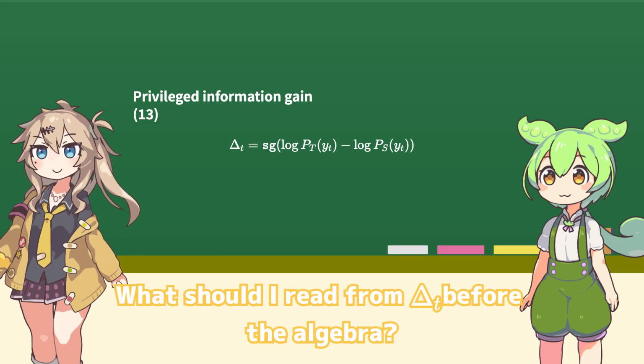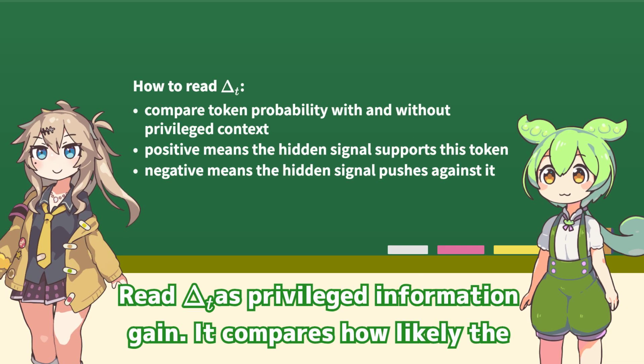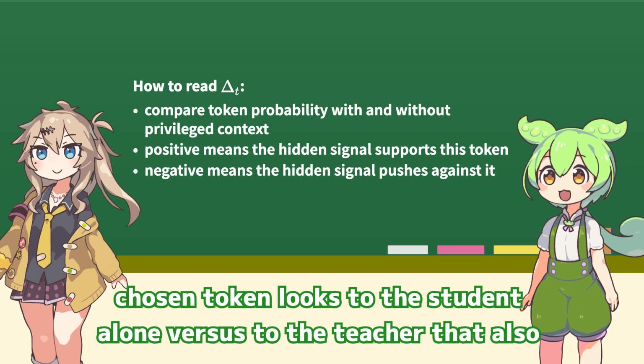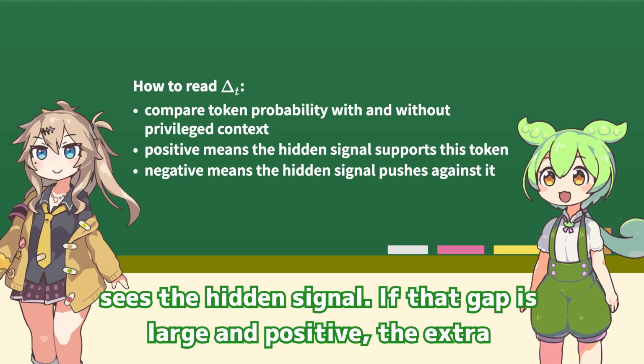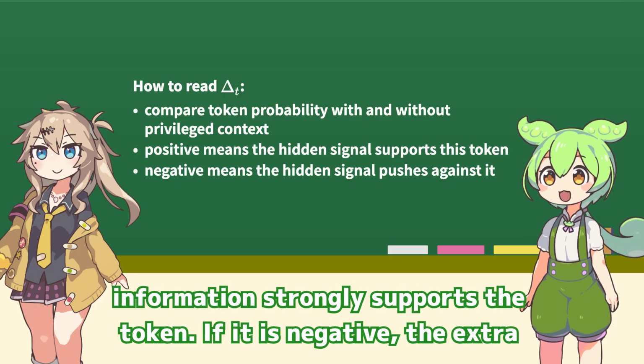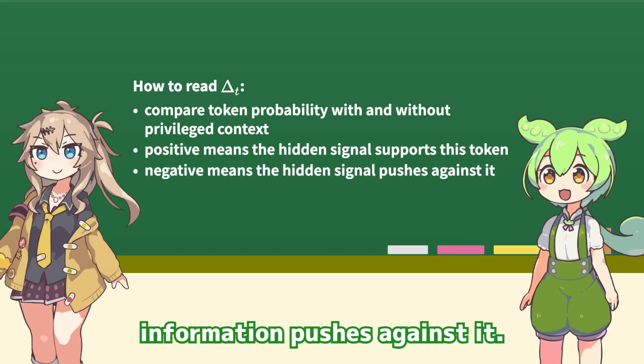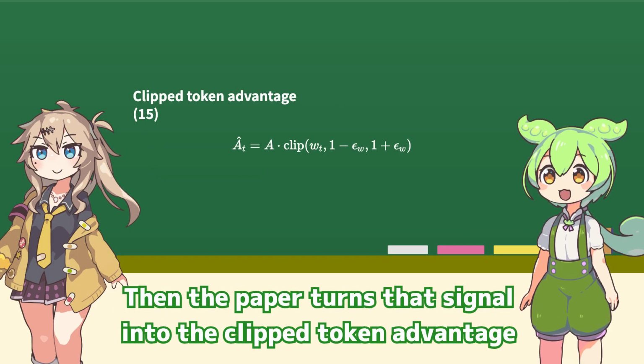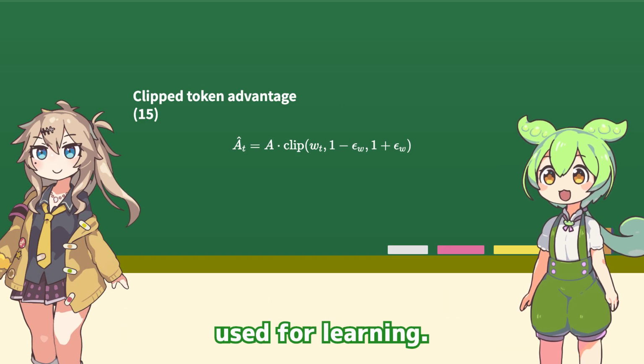What should I read from delta t before the algebra? Write delta t as privileged information gain. It compares how likely the chosen token looks to the student alone versus to the teacher that also sees the hidden signal. If that gap is large and positive, the extra information strongly supports the token. If it is negative, the extra information pushes against it. Then the paper turns that signal into the clipped token advantage used for learning.